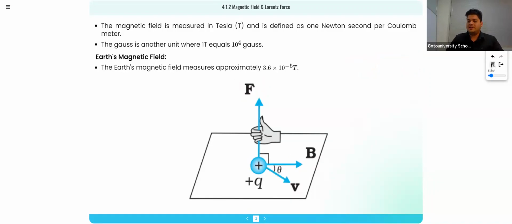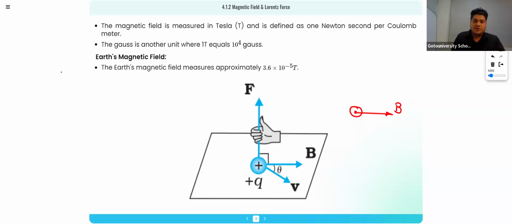One more example. Let us consider that your magnetic field is in this direction, and your velocity is outside.